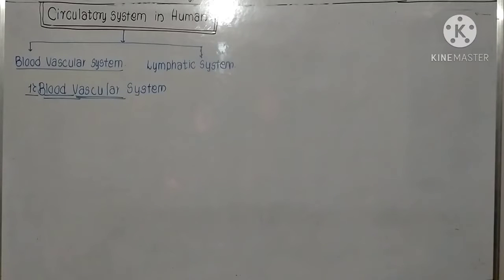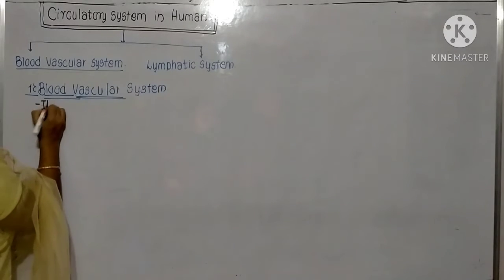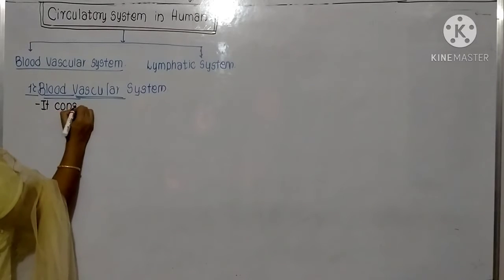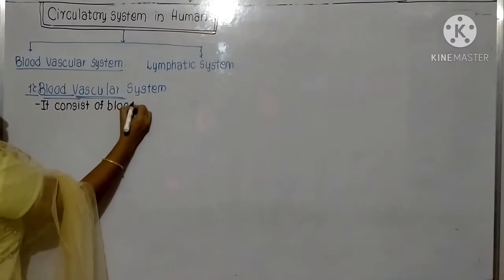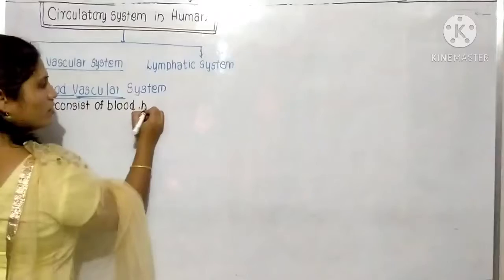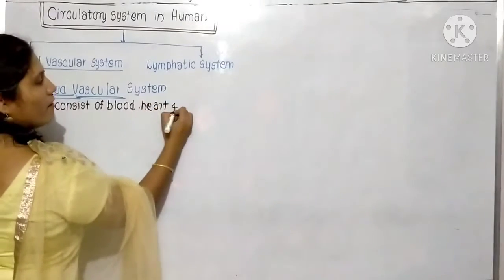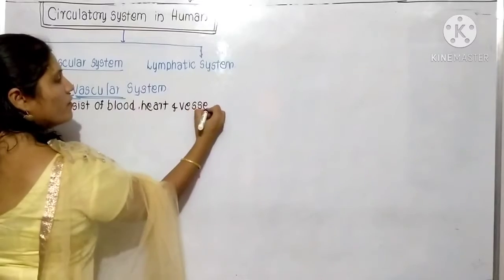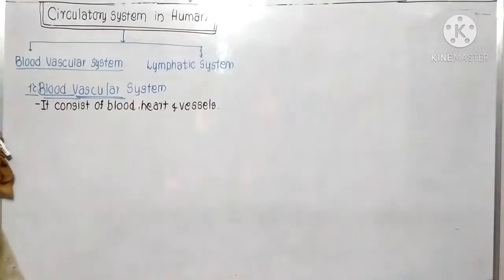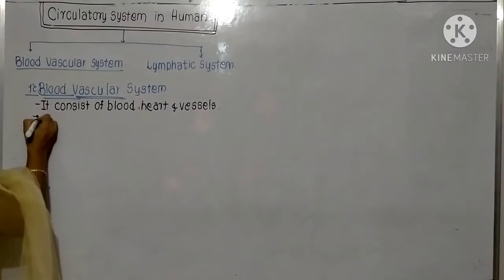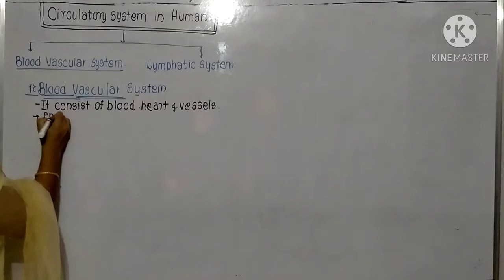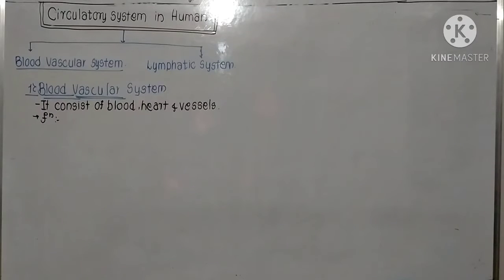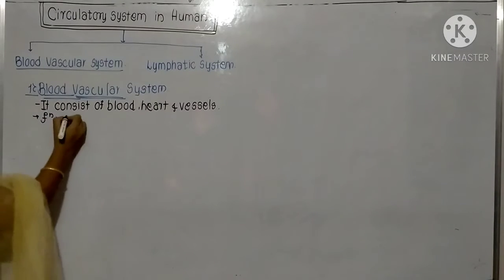In a human being, it consists of blood, heart and vessels, that is blood vessels. One by one we are going to study in detail afterward. In the blood vascular system, the main thing is the blood. Among the functions of the blood vascular system, the first one is known as transport.